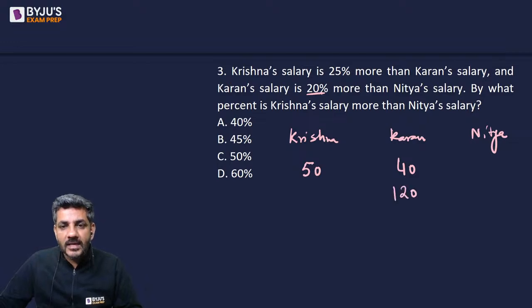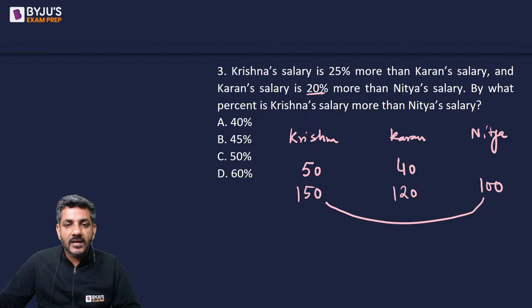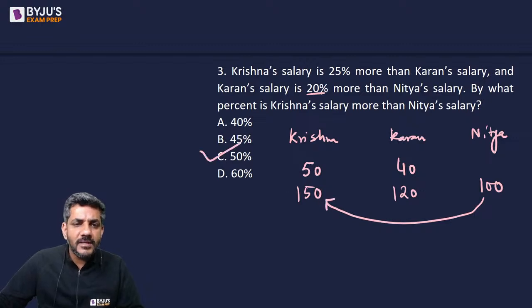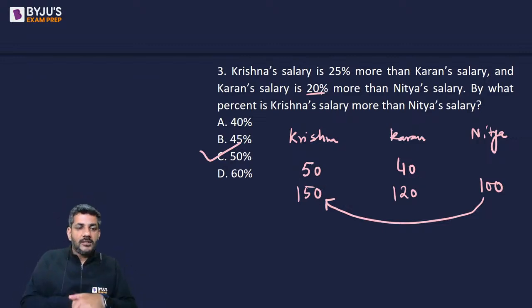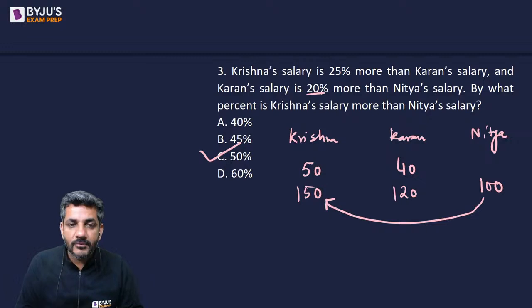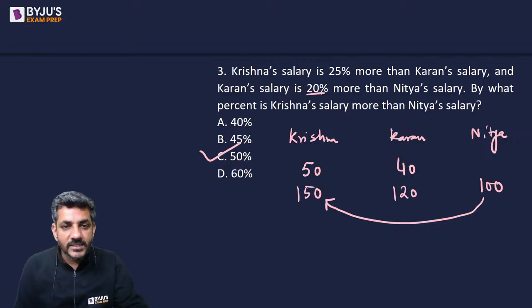Let us assume current salary is 120, then Krishna's becomes 150. And because the current salary is 20% more than Nitya's salary, Nitya's salary is 100. Now the question asks how much more Krishna's salary is than Nitya's salary. Straight away 50%. So yes, option C is the right answer for question number 3. I hope this is understood to all. Kalin Bhaiya and Music Core both answered it correctly.